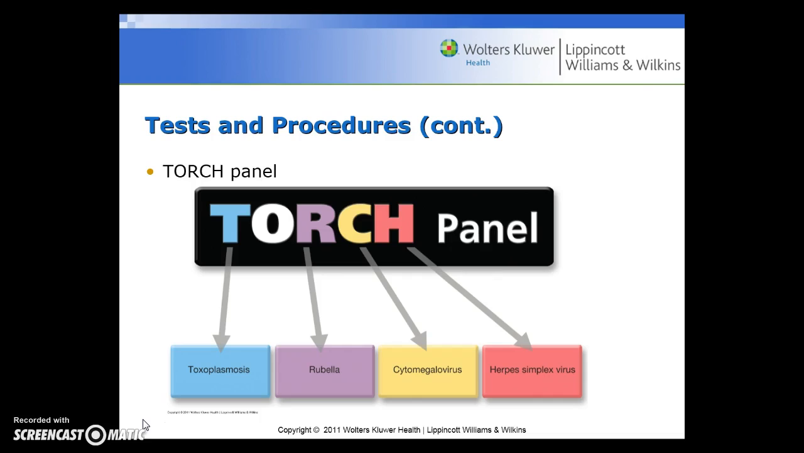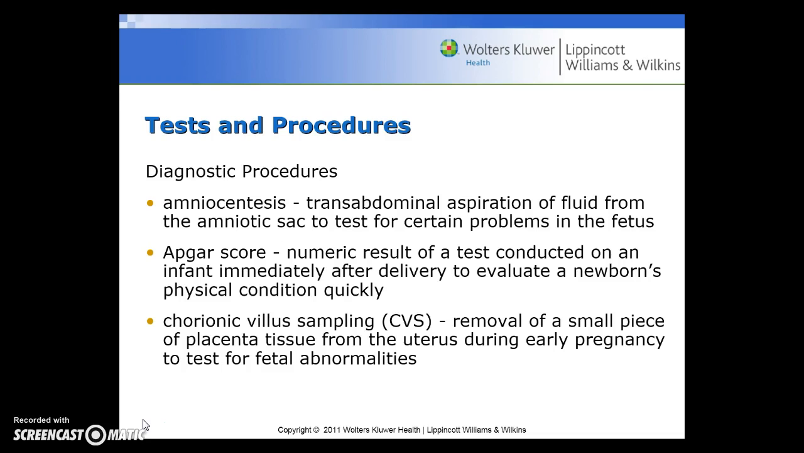So here's a picture of the TORCH panel, and you can see why it's called that: T for toxoplasmosis, R for rubella, C for the cytomegalovirus, and H for the herpes simplex virus.